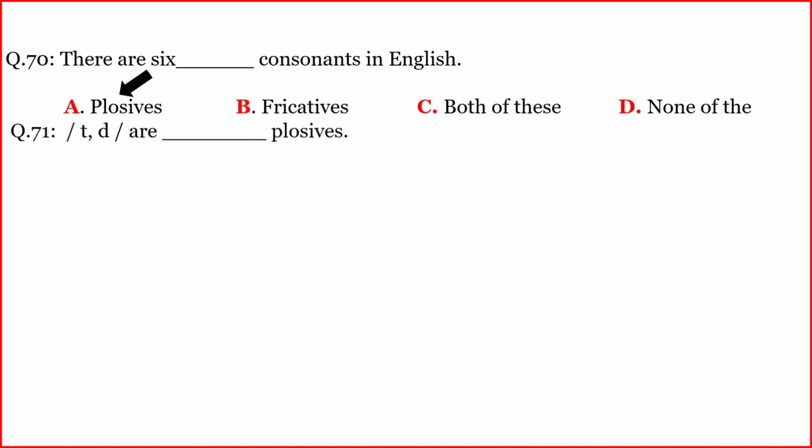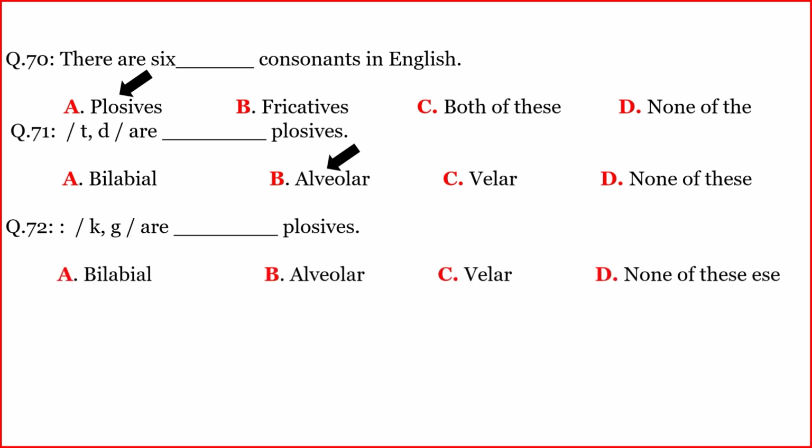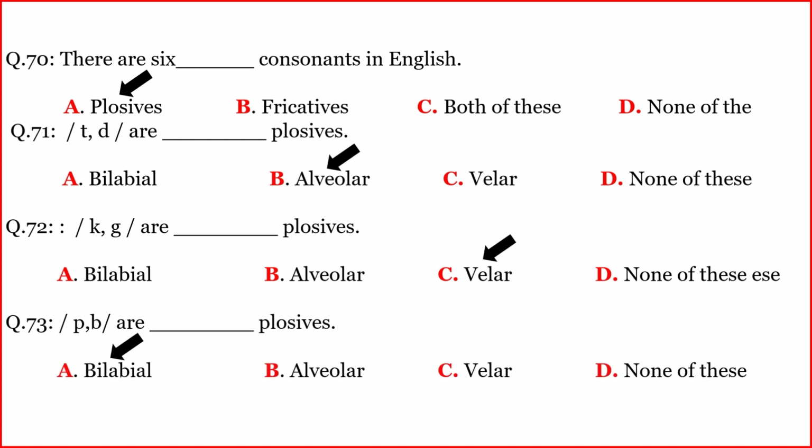Another. T, D are Danish plosives. The correct option is B. Alveolar. Another. K, G are Danish plosives. The correct option is C. Velar. Another. P, B are Danish plosives. The correct option is A. Bilabial.